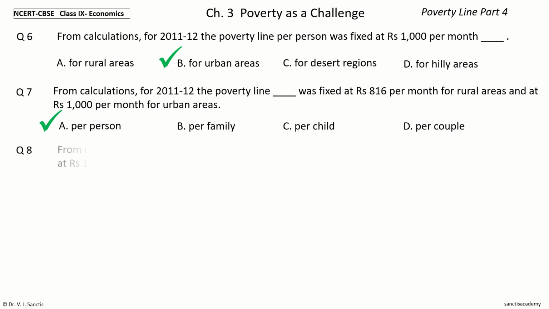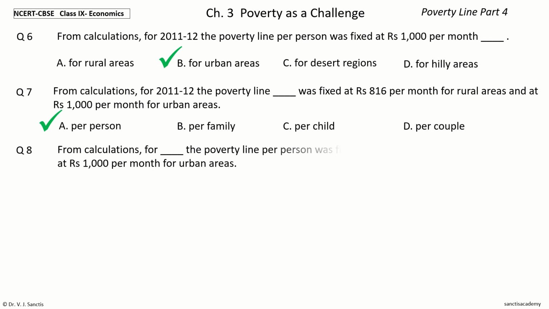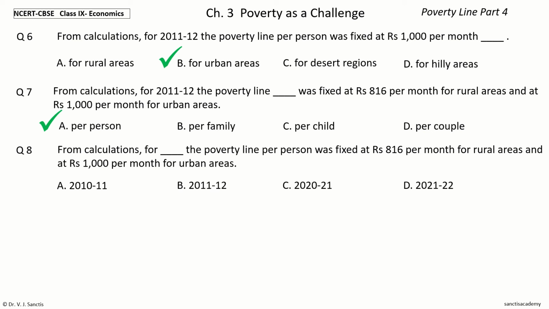Question 8. From calculations for dash, the poverty line per person was fixed at rupees 816 per month for rural areas and at rupees 1000 per month for urban areas. The options are 2010-11, 2011-12, 2020-21, 2021-22.